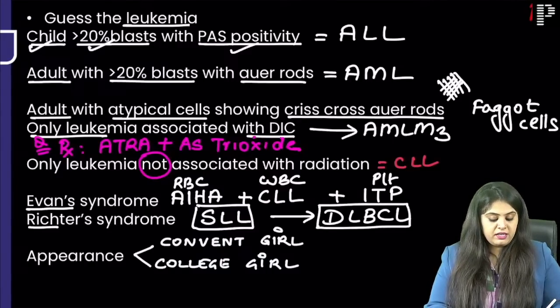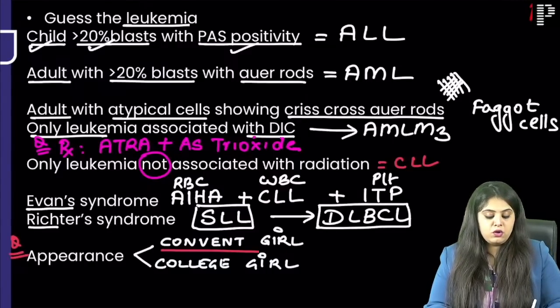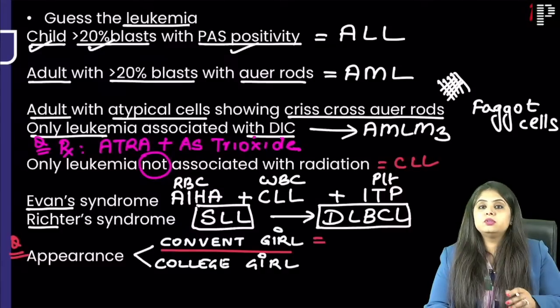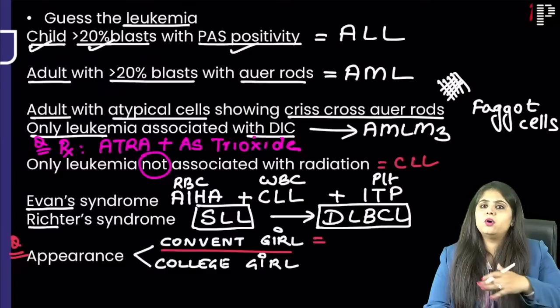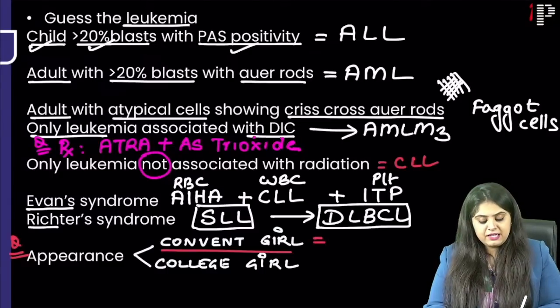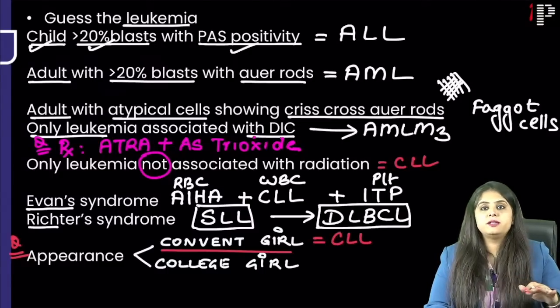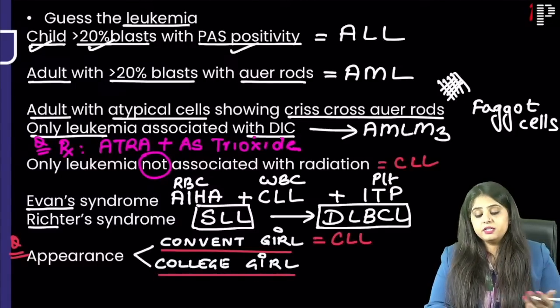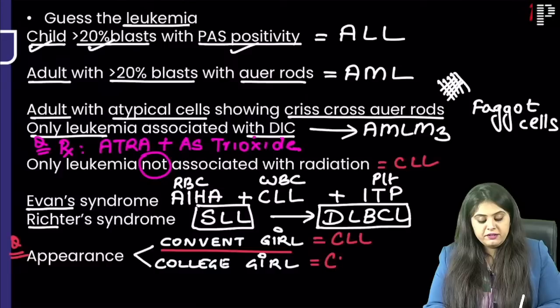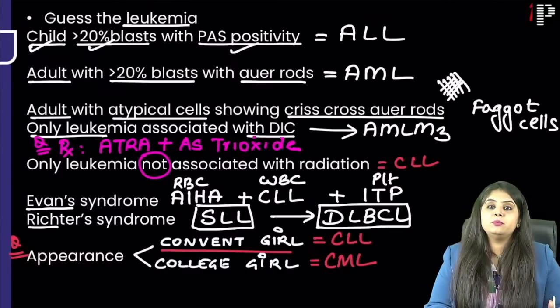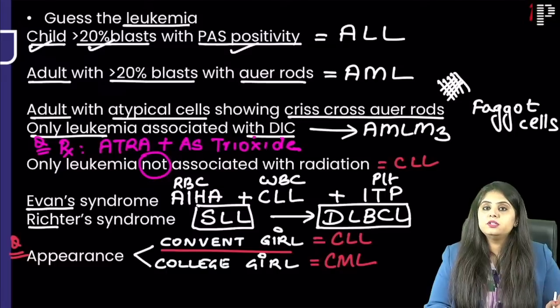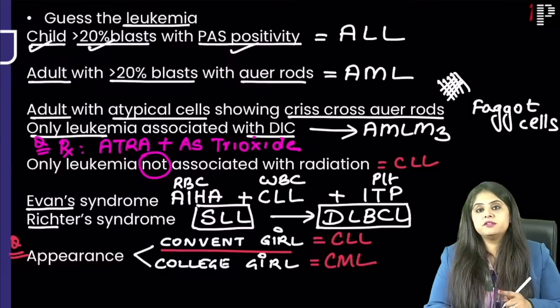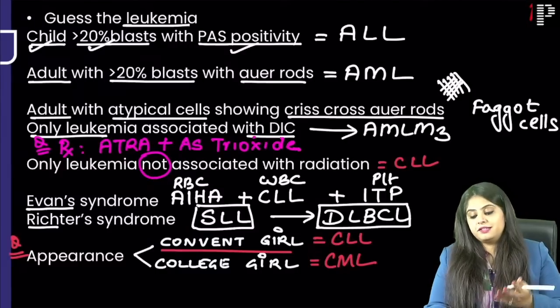Okay, now tell me the FMG's favorite question. Where do you see convent schoolgirl appearance? Convent schoolgirl means everyone is wearing the same uniform. All the cells are looking the same. That is going to be CLL because I see lymphocytes. But college girl means no one wears uniforms in college. You are all dressed in pretty clothes. So college girl means all different cells are seen, and that is going to be CML. Convent schoolgirl, same cell, same uniform, CLL. College girl, different clothes, different pretty dresses. So different cells, that is going to be CML.